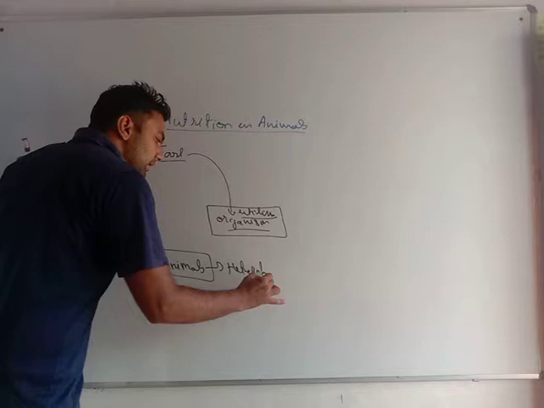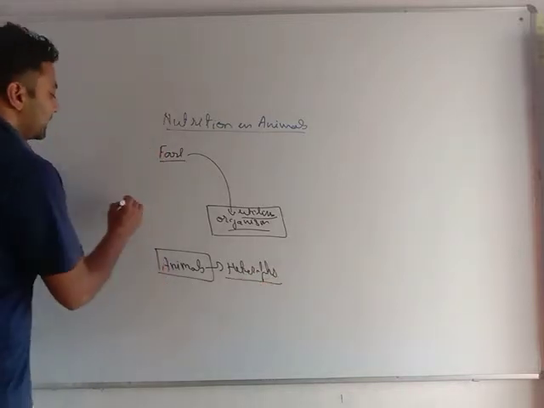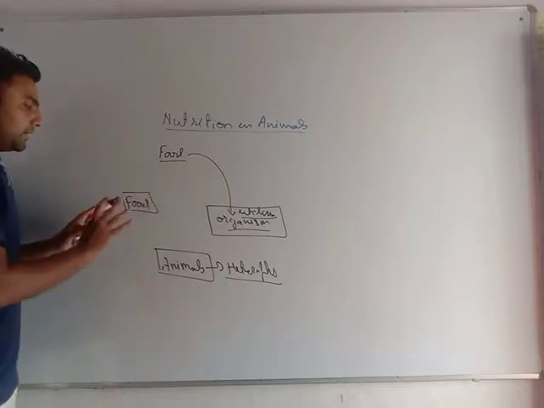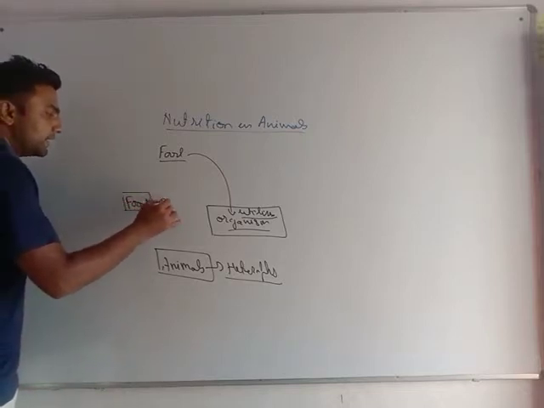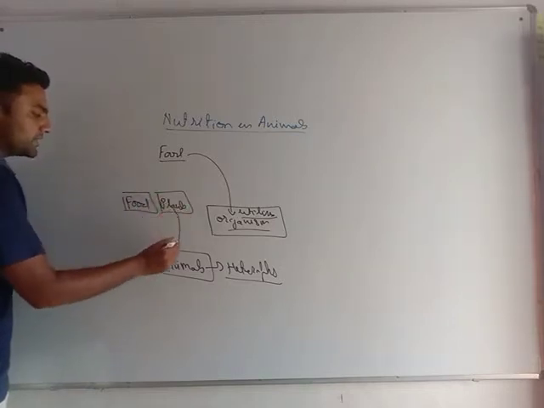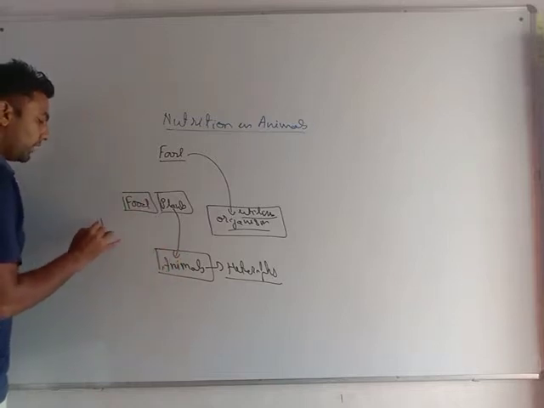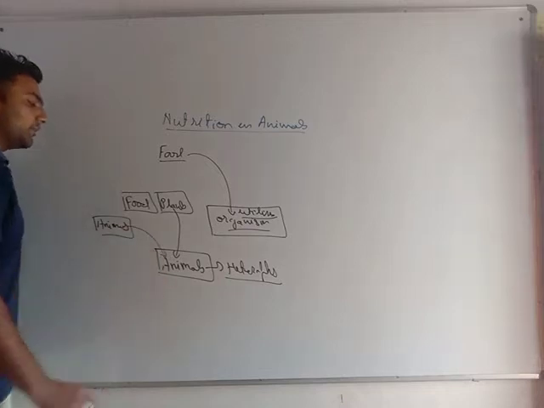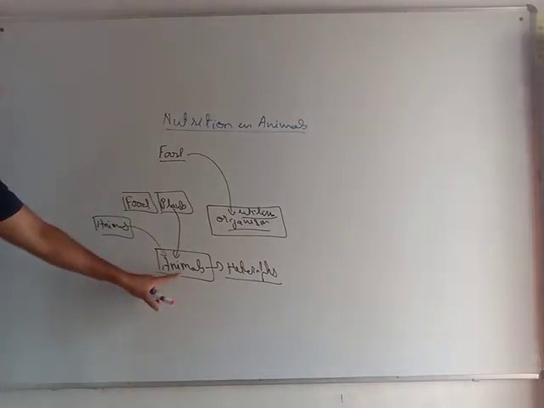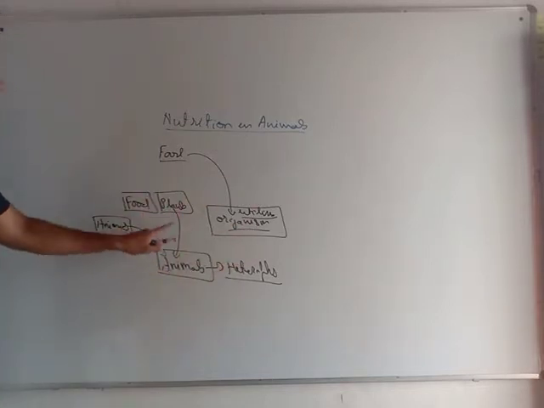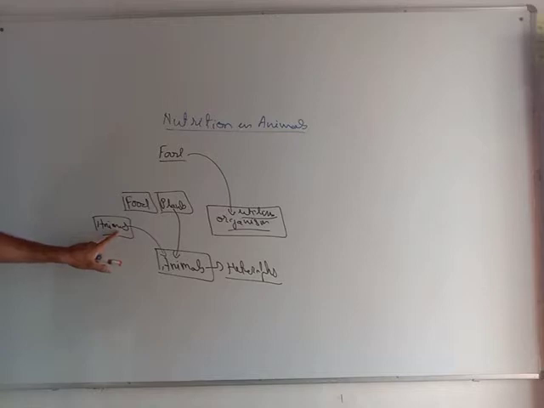All the animals are heterotrophs means they take their food from outside their body. Their food is either plants, very important. Animals always consume plants, or animals always consume other animals as food. Most important, their food always consists of plants and animals, or either plant products or animal products.